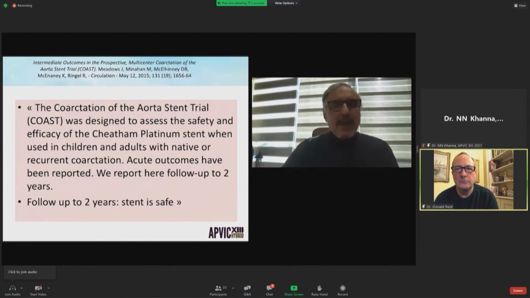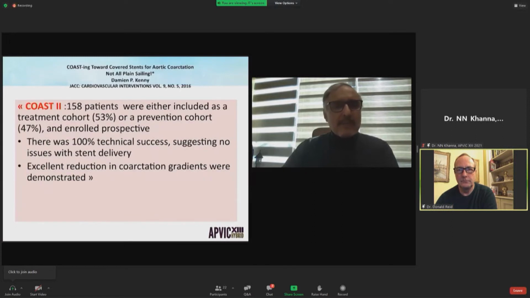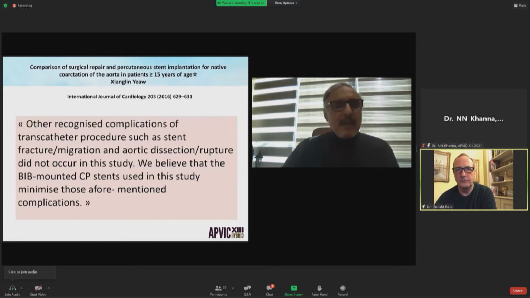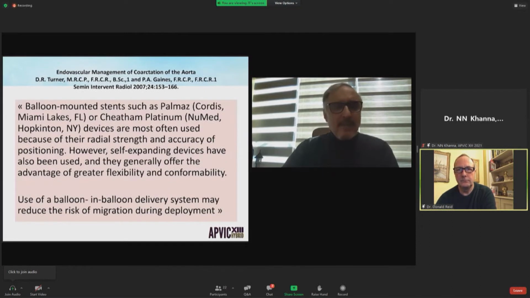The coarctation of the aorta stent trial, the COAST study, was carried out to evaluate the effectiveness of the Cheatham platinum stent balloon. It reports 100% technical success and an excellent reduction in coarctation gradients. Another study shows that this kind of stent has not been the cause of fracture, aortic dissection, or aortic rupture, and that the use of a balloon-in-balloon delivery system may reduce the risk of migration during deployment.